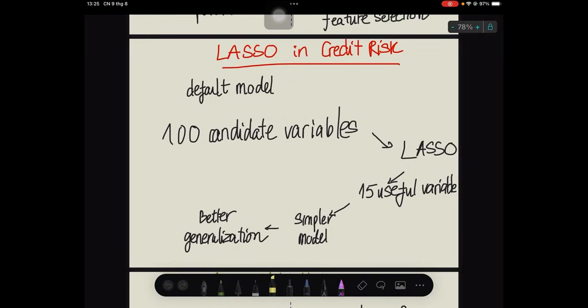So for example, imagine a bank wants to estimate the probability that a corporate borrower will default. Potential variables include debt to equity, interest coverage, current ratio, operating margins, cash flow, and so on. Instead of manually deciding which variables to keep, the analyst can use LASSO. The algorithm evaluates the trade-off. If adding a variable reduces the prediction error enough to justify the additional complexity, it stays. If not, its coefficient may be pushed toward 0. This is particularly valuable when analysts have many potential predictors.